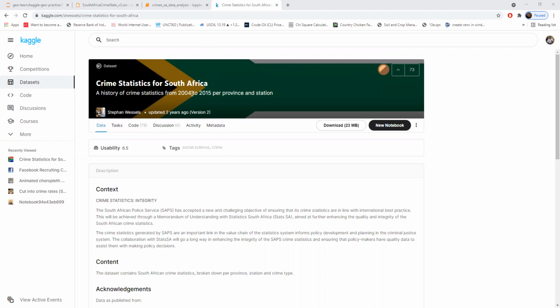Hi all. So this is Kaggle.com. I have done a project related to crime data. We have data from South Africa, from 2004 to 2015. We can see the data below.